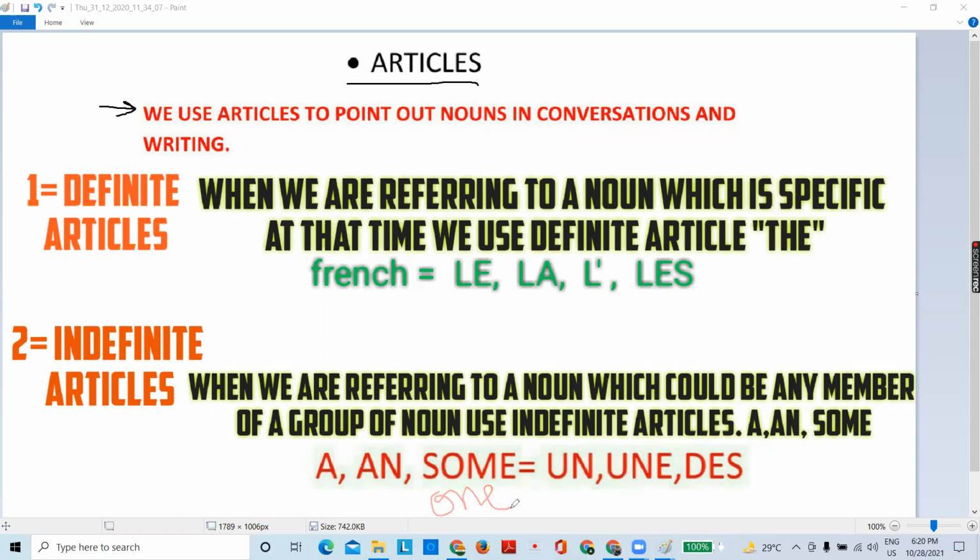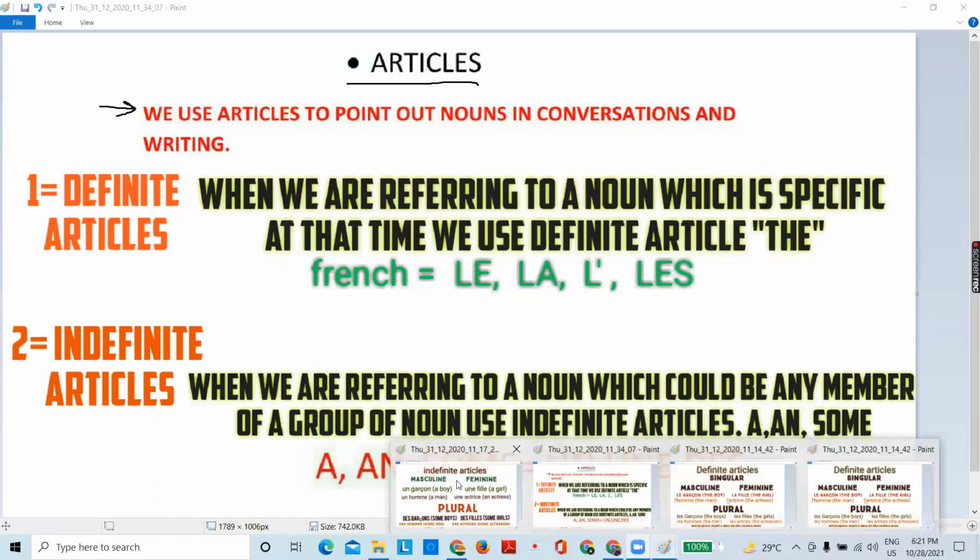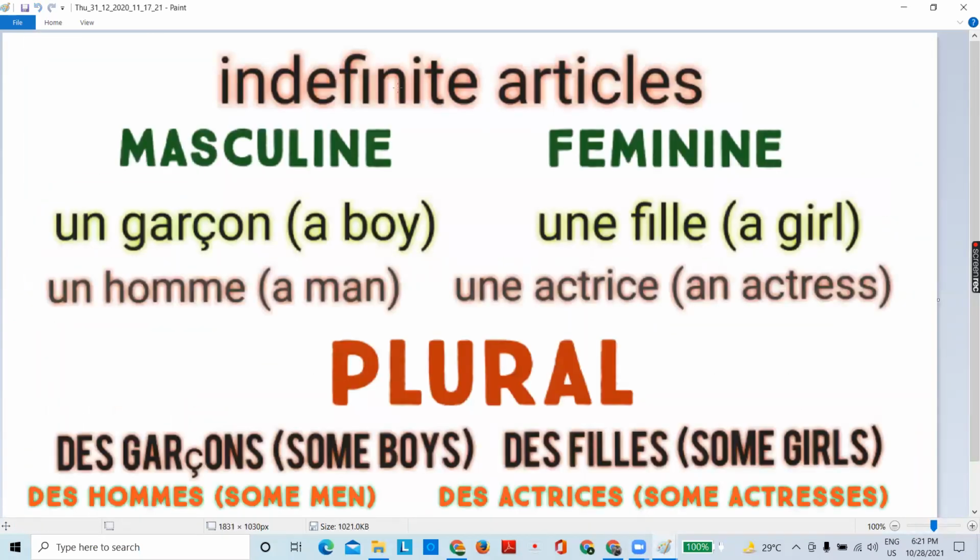Okay. Now see what are the indefinite articles. So for plural, like definite, there is only one, des. But in singular we have two, which is very easy. With masculine we use un, with feminine we use une. It's very easy. Let's see the indefinite articles with examples, and the same examples I have given there so that you could understand all the things. Now see, a boy,